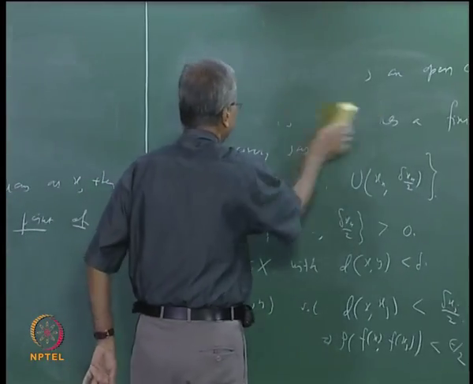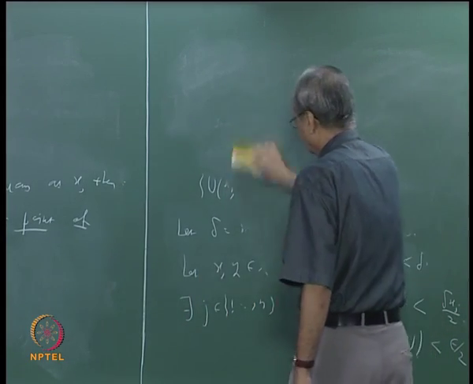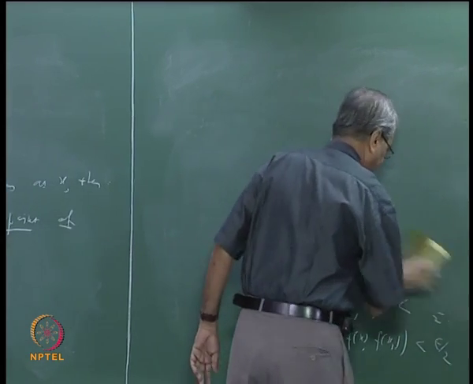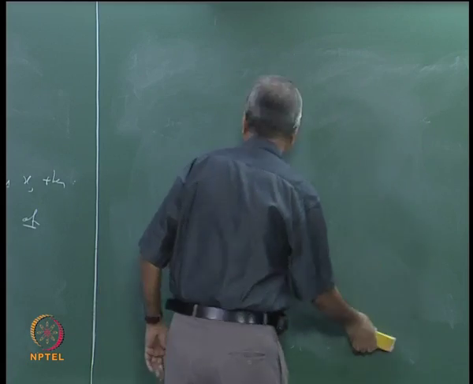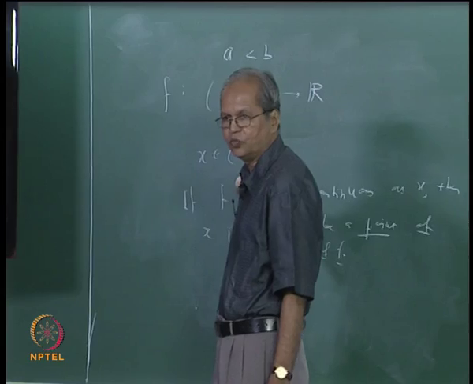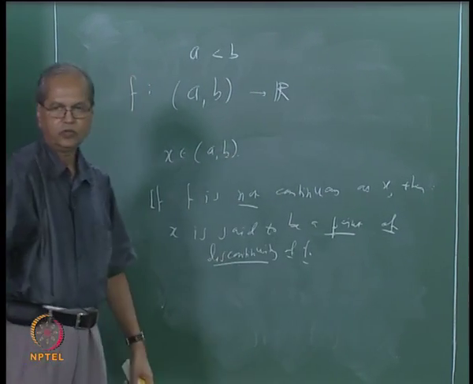Remember that we have seen that when we are talking about continuity, if x is an isolated point then f is always continuous at x. But that will not happen in this case because it is an open interval and x belongs to the open interval. So x is not an isolated point, x is always a limit point.